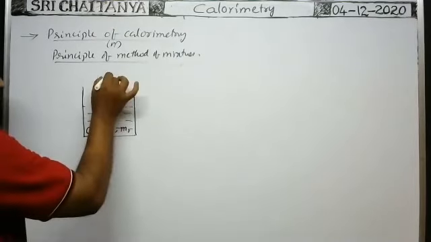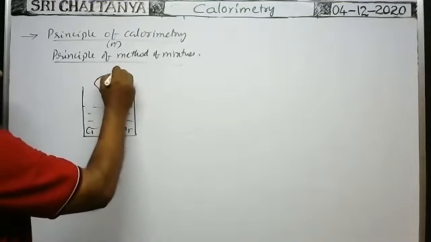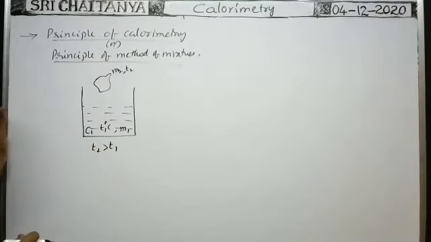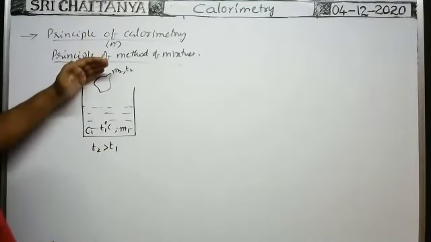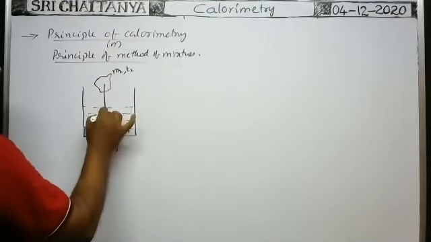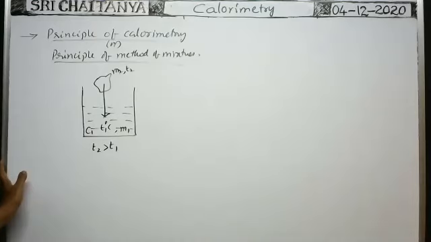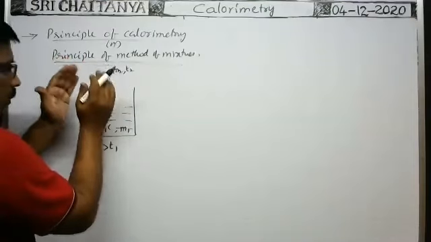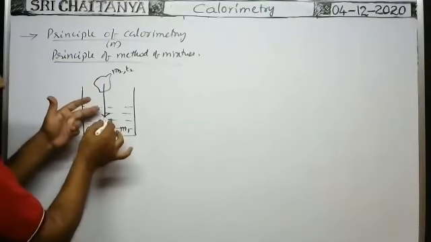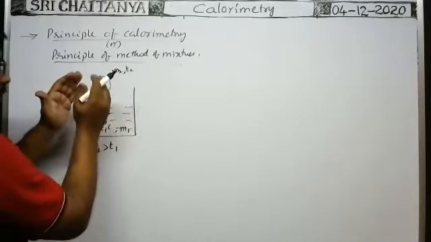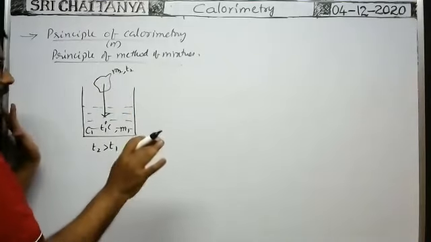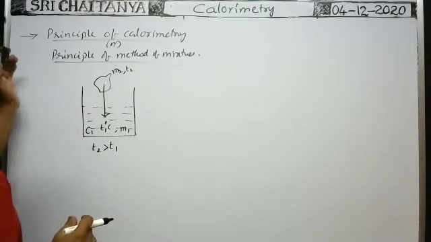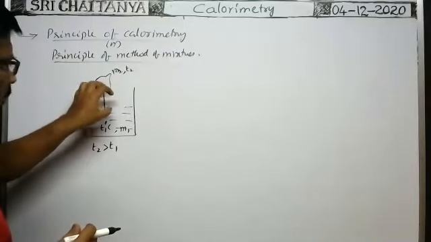Now into this, a solid substance having mass M2 at a temperature T2, where T2 is greater than T1, is dropped into this liquid. And this vessel is closed. There is no transfer of heat energy from the mixture, because when you add the substance to this water, then it is called a mixture. From this mixture to the surroundings, there is no loss of heat energy. Such arrangements are made. Or there is no gain of heat energy from the surroundings.